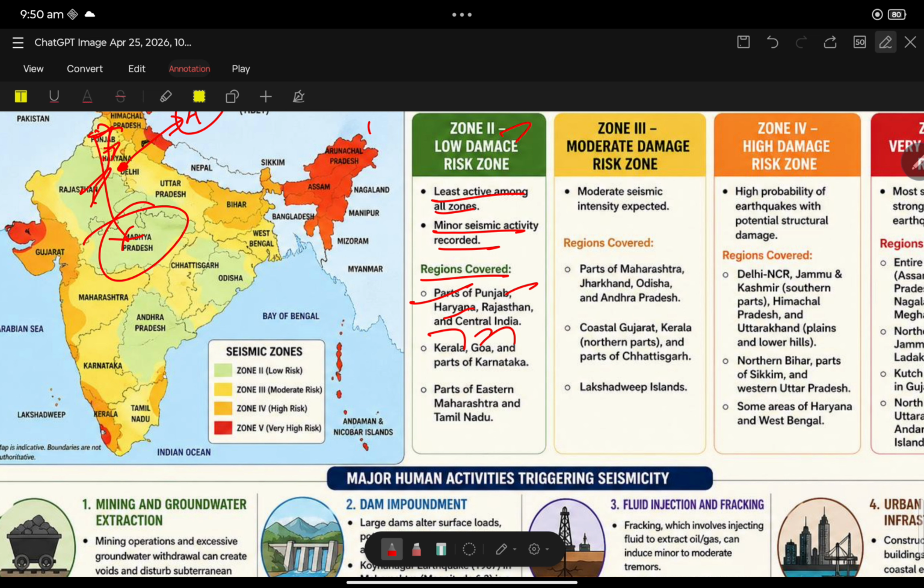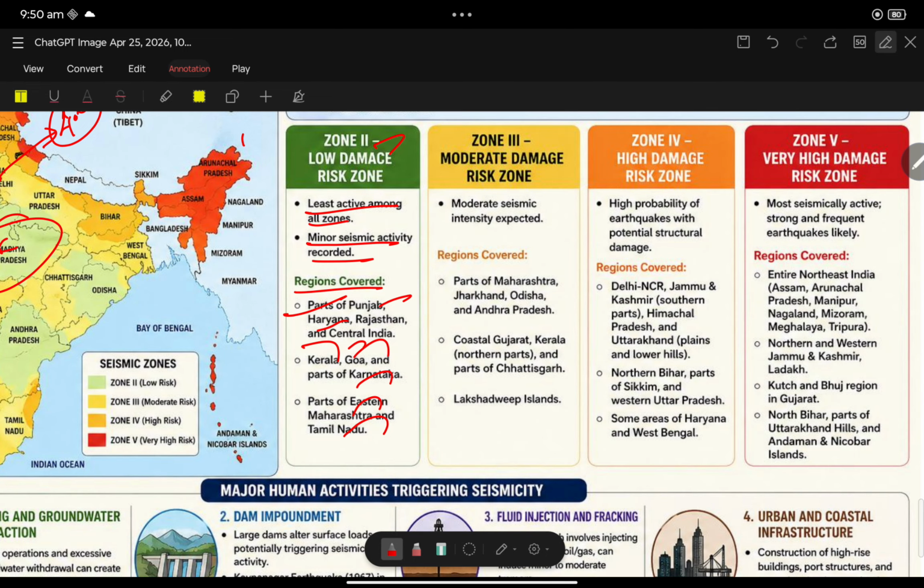Goa, Kerala, parts of Karnataka, parts of Maharashtra, and Tamil Nadu come under zone 2. Zone 3, moderate damage. So parts of Maharashtra, Jharkhand, Odisha, Andhra Pradesh. So see, it's very much important.